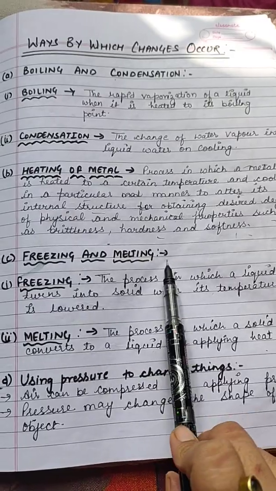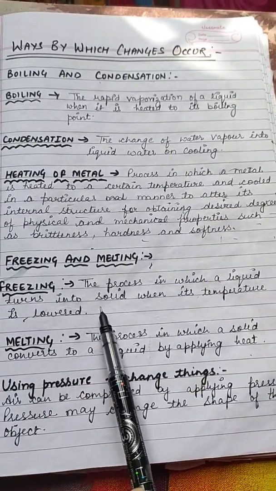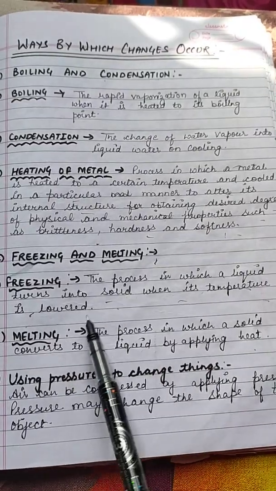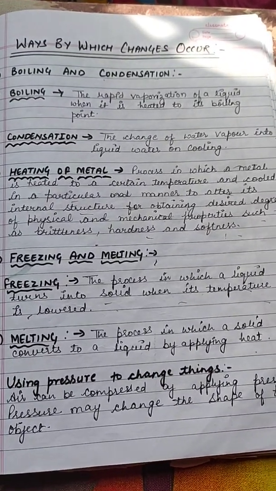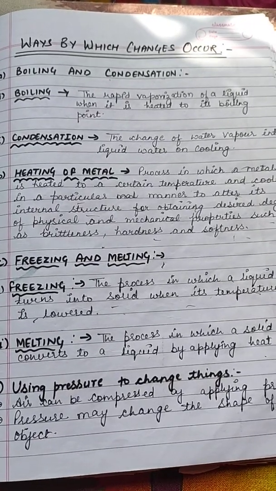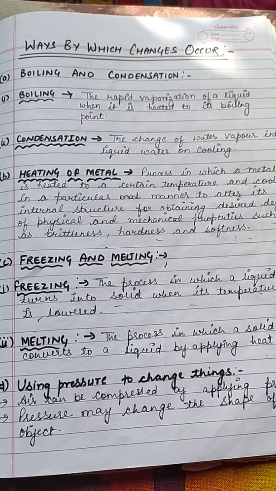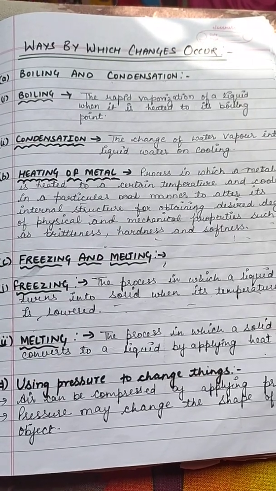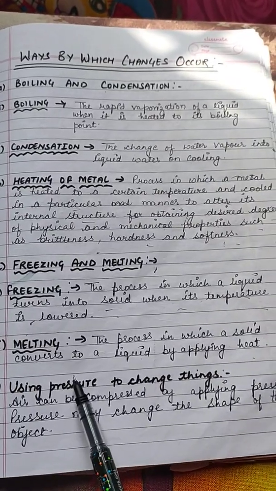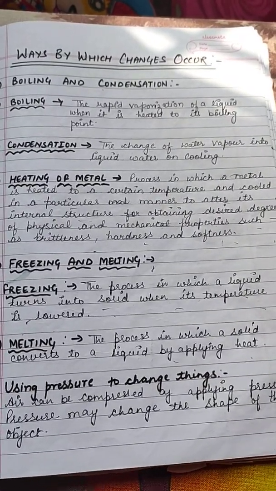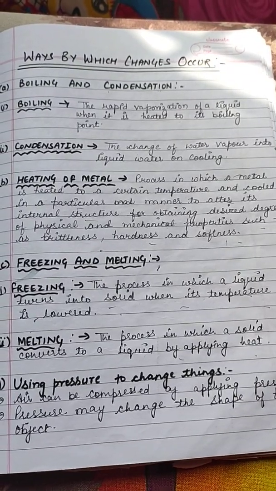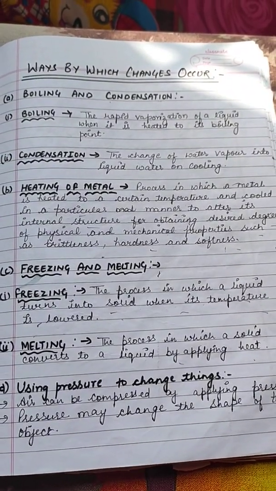Next is freezing and melting. First is freezing, the process in which a liquid turns into solid when its temperature is lowered. For example, the freezing of water. Next is melting, the process in which a solid converts to a liquid by applying heat. For example, melting of ice.